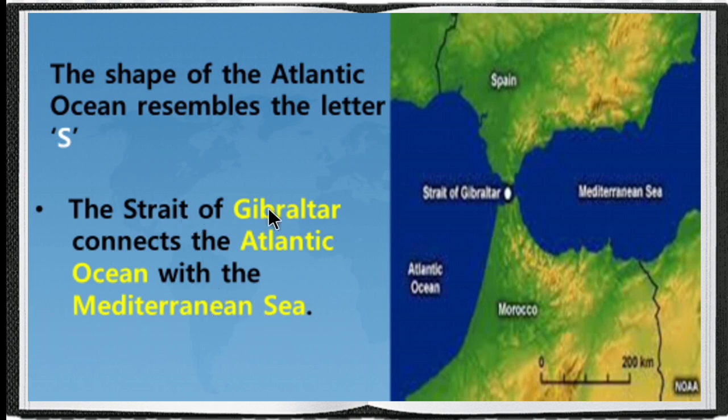So the Strait of Gibraltar. A strait is a link between two large water bodies. So the Strait of Gibraltar connects the Atlantic Ocean with the Mediterranean Sea.